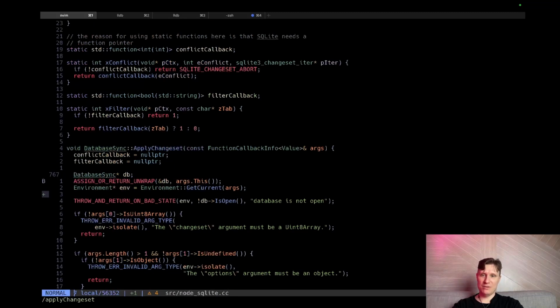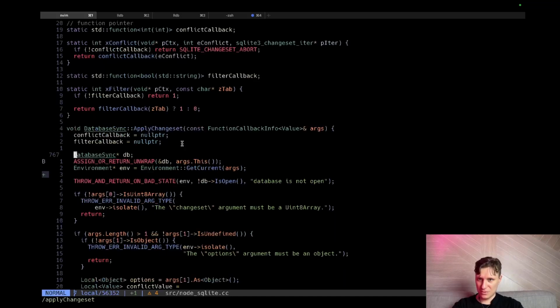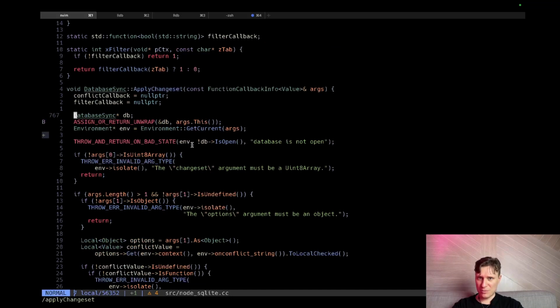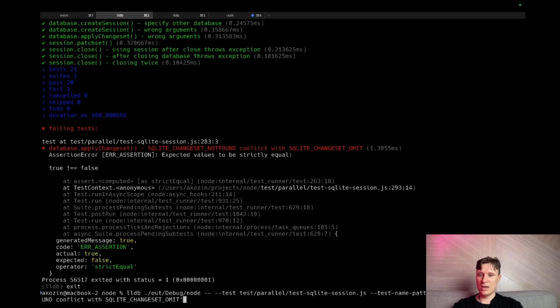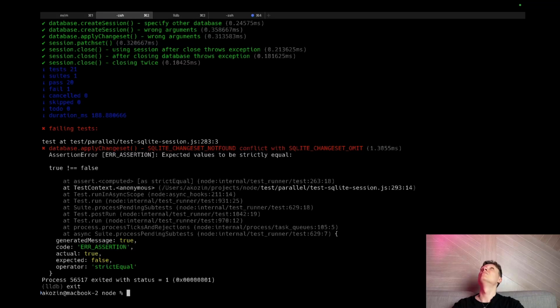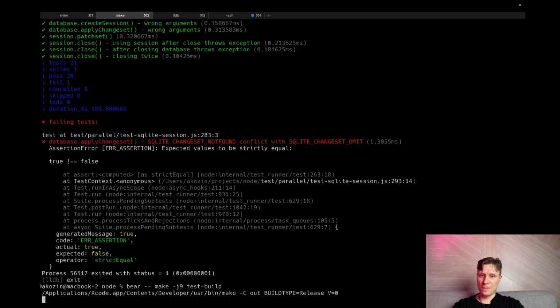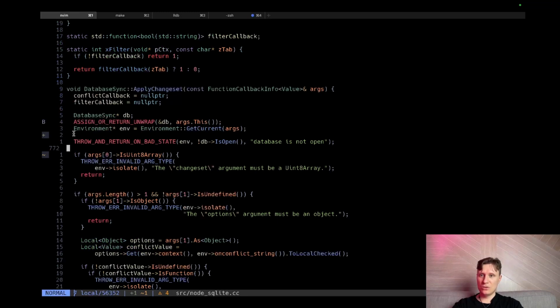If I change something here, for example, let's throw and make exit, and let's see how it builds. Make the J9 test build. So let's change this guy.